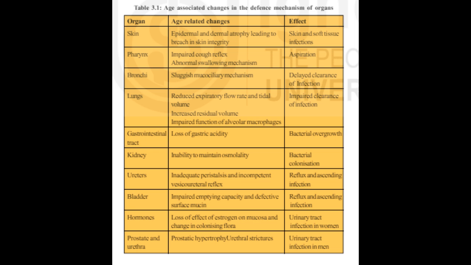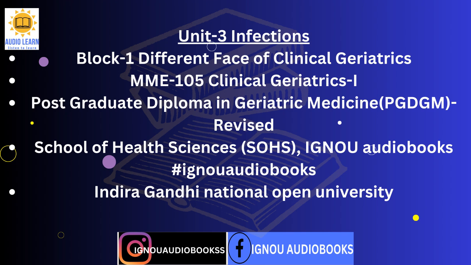3. Comorbidity. In older people, comorbidities decrease the innate immune response. Comorbidities increase the incidence of infection and mortality. Let us illustrate this with an example. Chronic obstructive pulmonary disease is a risk factor for lower respiratory tract infections in the elderly. COPD causes impaired mucociliary clearance, alveolar macrophage dysfunction, and impaired cough reflex, making them prone for lower respiratory tract infections.